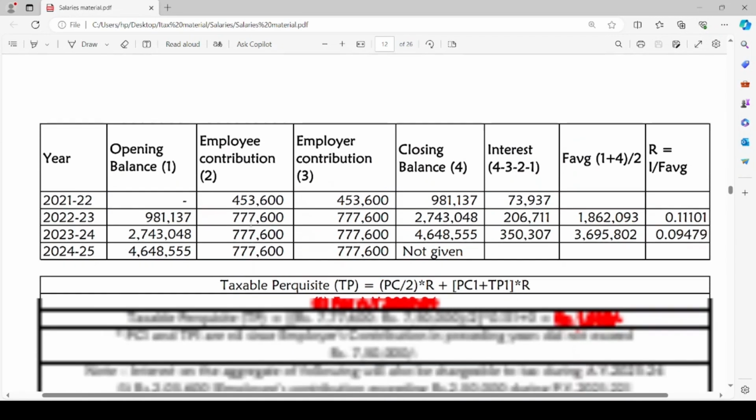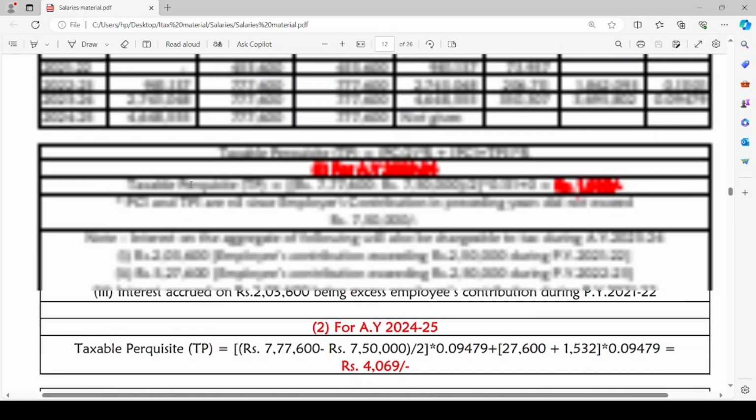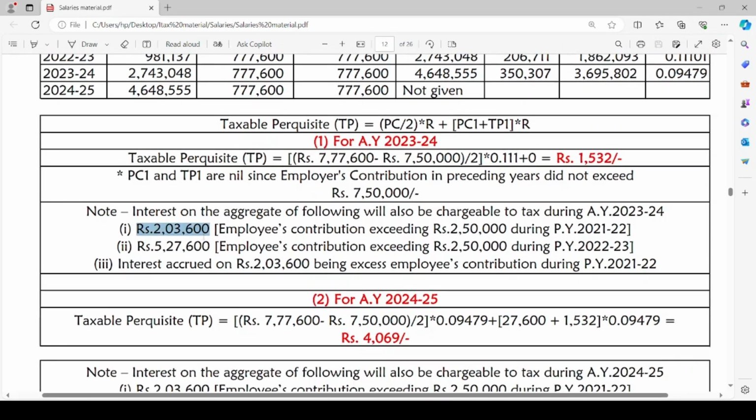That is simply 4,53,600 minus 2,50,000, which is 2,03,600. On this amount, there will be interest accrued in the previous year 2021-22, which is chargeable to tax. Now, employee contribution exceeding rupees 2,50,000 during previous year 2022-23 is 7,77,600 minus 2,50,000, which is rupees 5,27,600, and this will also be chargeable to tax. The interest on these two amounts will be chargeable to tax during the assessment year 2023-24.